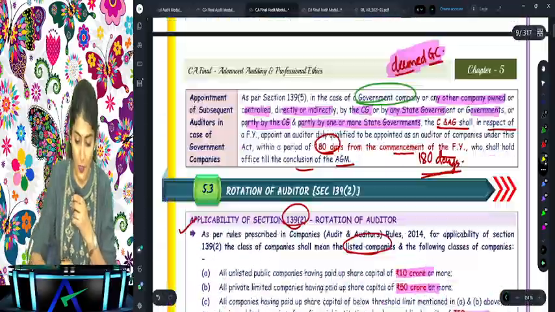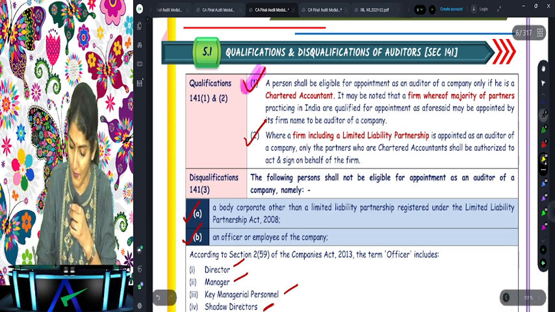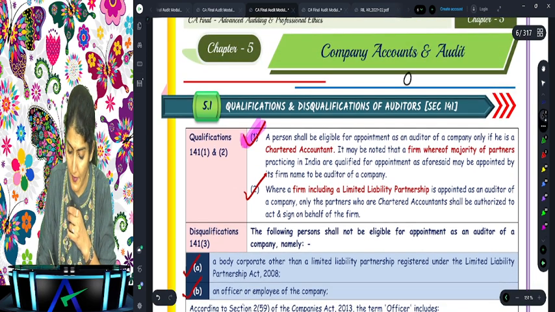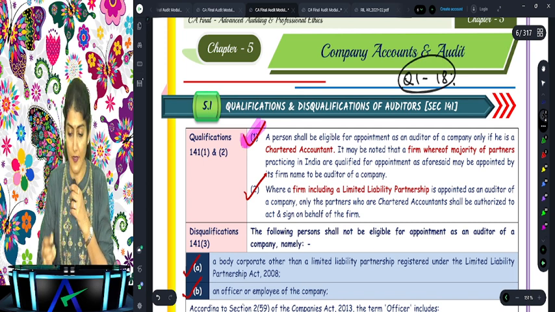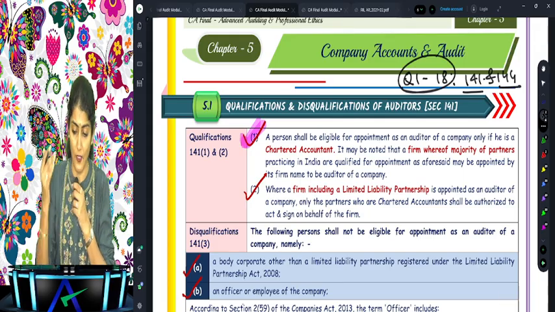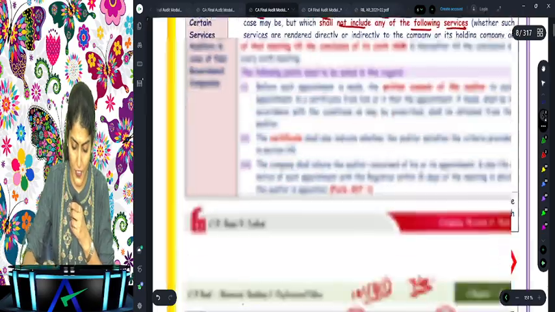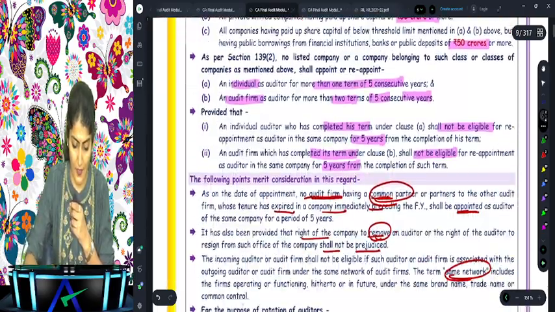Right. So one, what we studied regarding the qualifications and the disqualifications of the company auditor. So what we can do, we can write down question number 1 to 18. Am I right? Yes, it is regarding section 141 and section 144, which is regarding the qualifications and the disqualification and auditor not to render certain services.